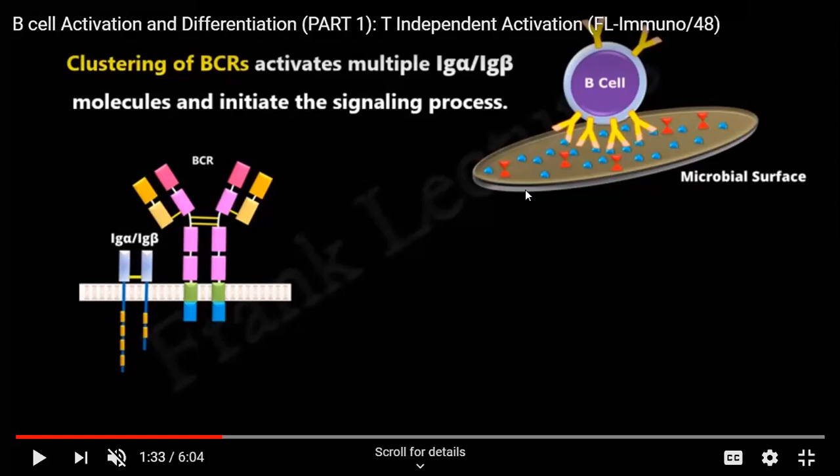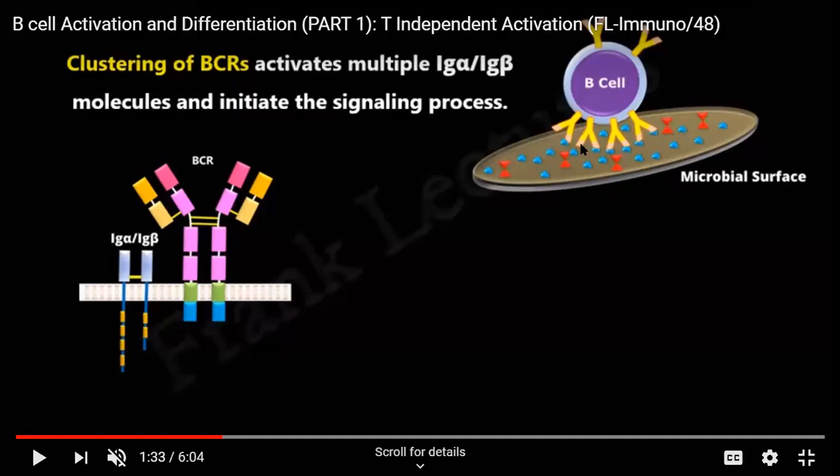But all epitopes are not specific for all kinds of antibody. A specific epitope of an antigen will be specific for a specific kind of antibody. So what happens here? First of all, we see this is a microbial surface. On top of this, there are several epitopes present. Now this is a B cell which came in contact with this particular microbial surface on which there are the epitopes.